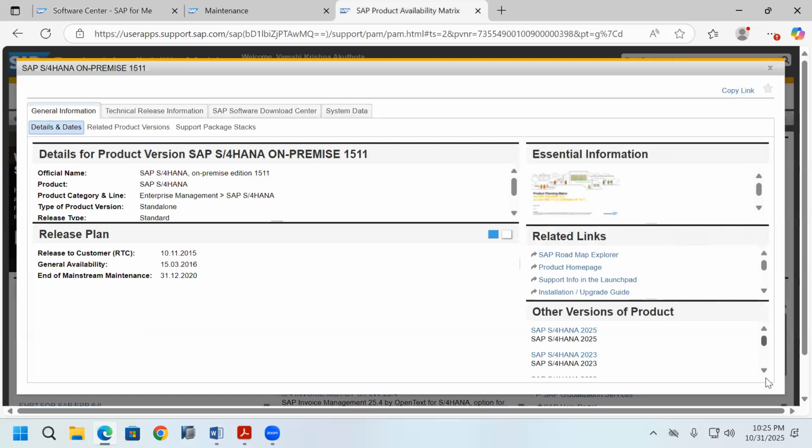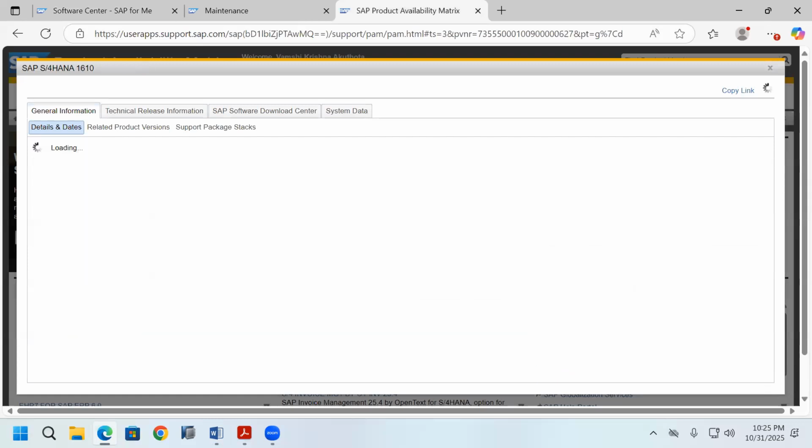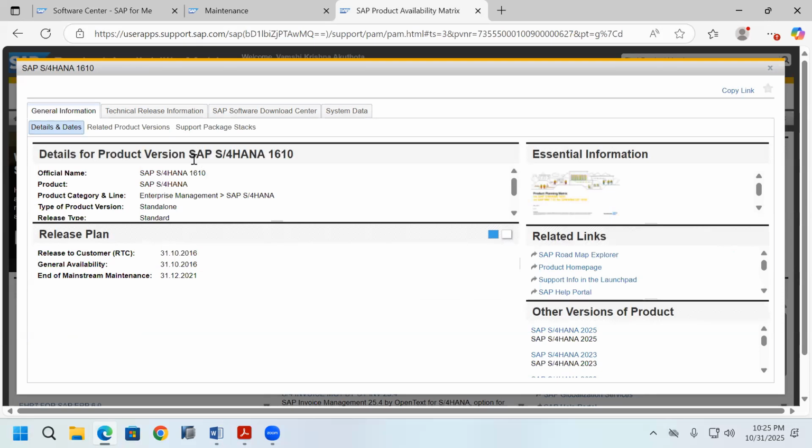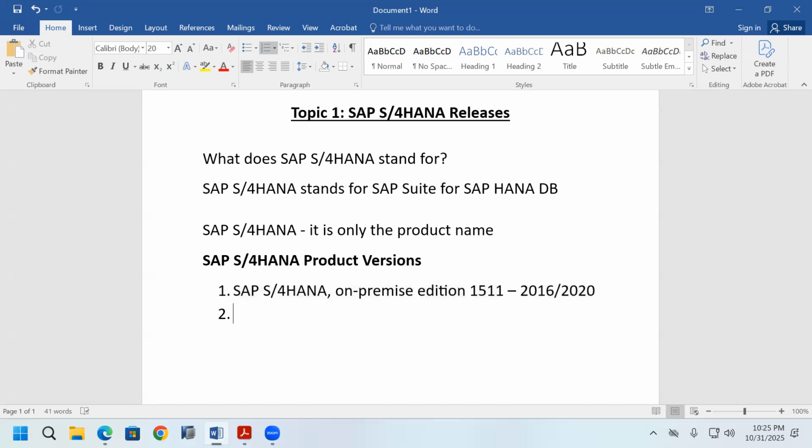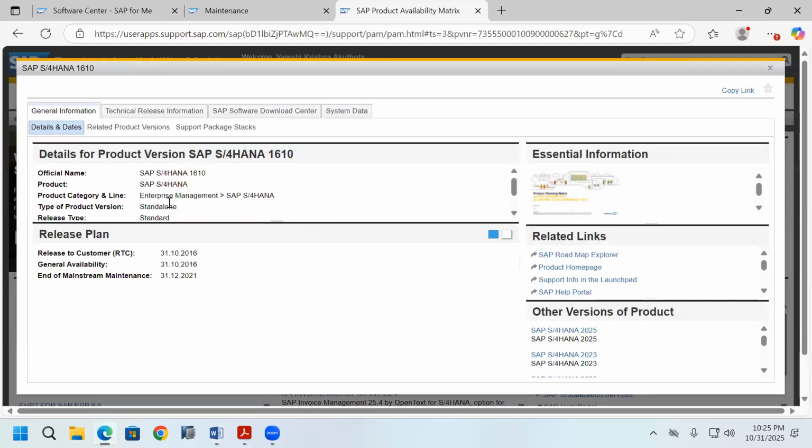In 2016 only, another version they released. Sorry, SAP S/4HANA 1610. 1511 is completed in that year only. SAP S/4HANA 1610. And one more important point, SAP S/4HANA is enterprise management software. SAP S/4HANA 1610 is released in 2016 only.